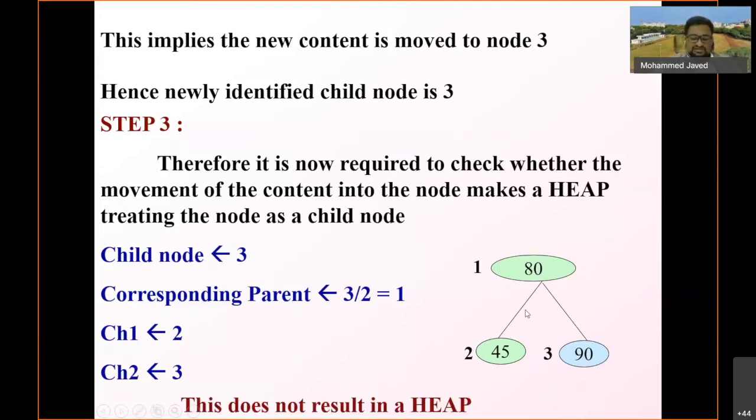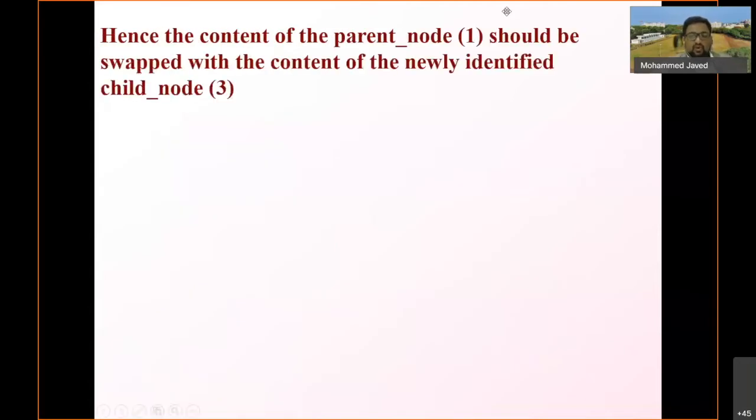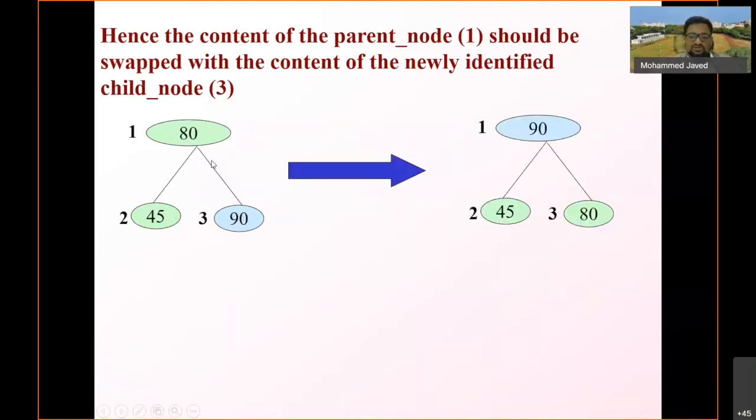This does not result in a heap, because the value in position number 3, the child, is greater than the parent. So now the swapping should take place. The content of the parent node at position number 1 should be swapped with the content of the newly identified child node at position number 3. This is the original one, and now the child, 90, is moved up.